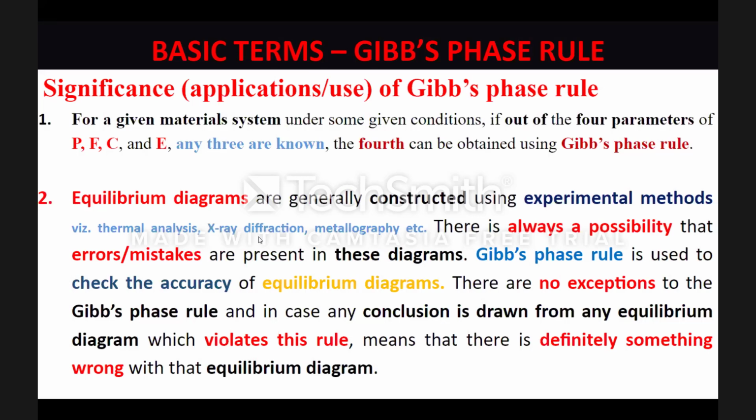No. These days we have commercial softwares available. JMat Pro is one, Thermocalc is another, and there are so many others which are available. Most popularly used are Thermocalc and JMat Pro, right? Thermocalc I think is an open access software, but JMat Pro would cost you about 10 lakh rupees per seat. But these are wonderful softwares, and with our PG and PhD students, we work with these software. So it's not that if experimental methods are not available, then we cannot draw the equilibrium diagram.